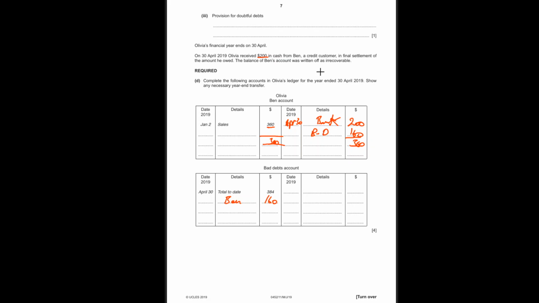And what do they say? Yeah, year-end transfer. So transfer this to the income statement as an expense for the year. So total to date till April 30, this was our bad debts, and then Ben also ran away, or did something which made us lose some money. So let me add these: 544. It goes to the income statement as an expense.